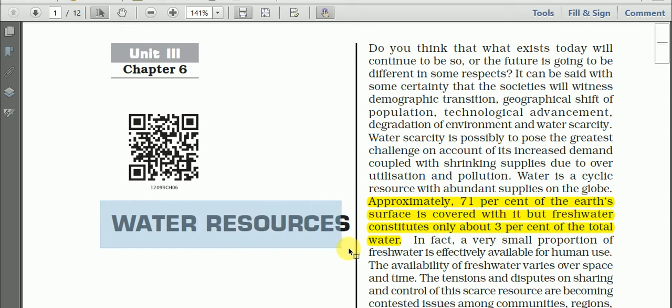So this is the new chapter, Water Resources, Chapter 6 of India, People and Economy.